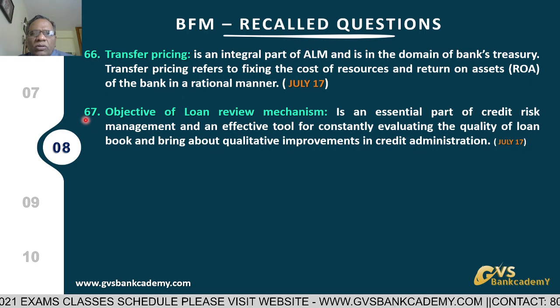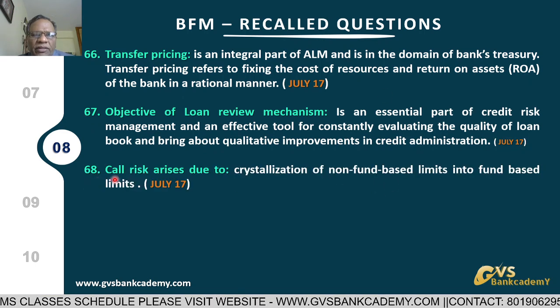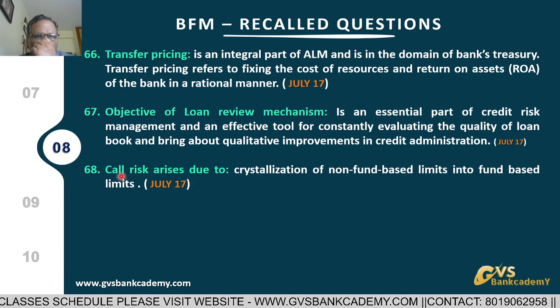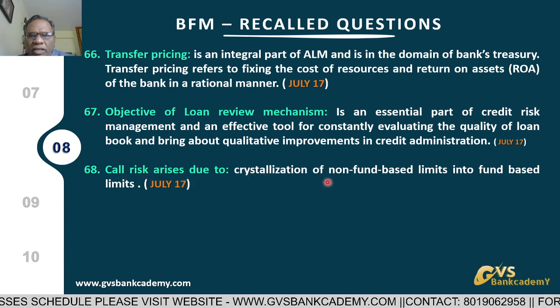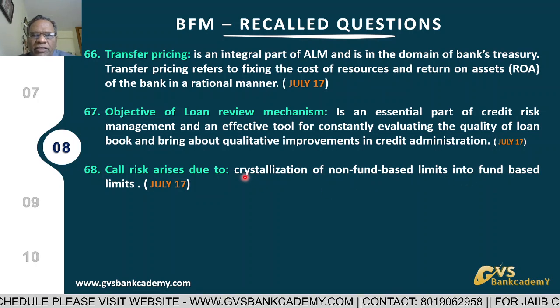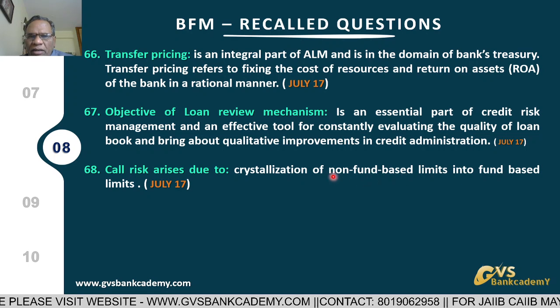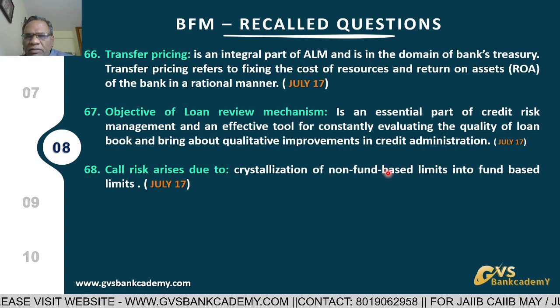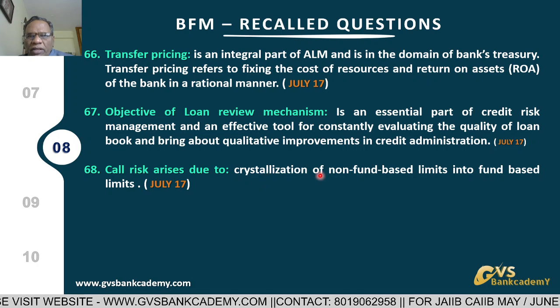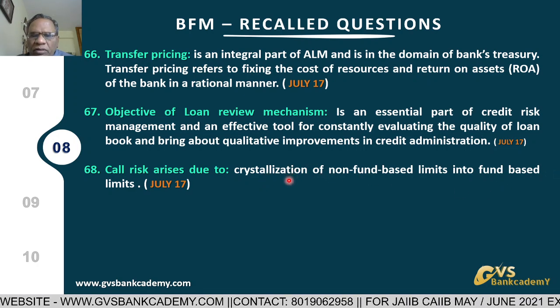Now, this we had already discussed. 68. Call risk. Call risk arises due to crystallization of non-fund based limits into fund based limits. Crystallization means conversion of non-fund based limits, meaning bank guarantee, letter of credit, acceptances, derivatives, into fund based limits on default.